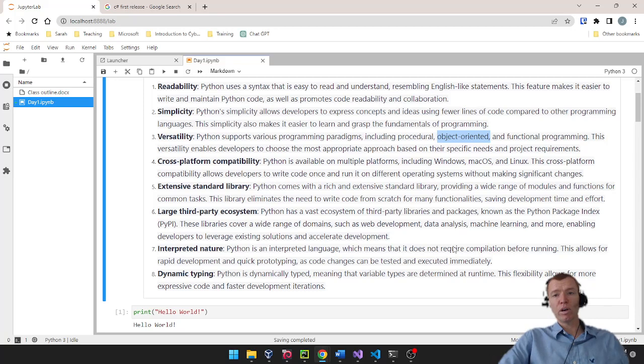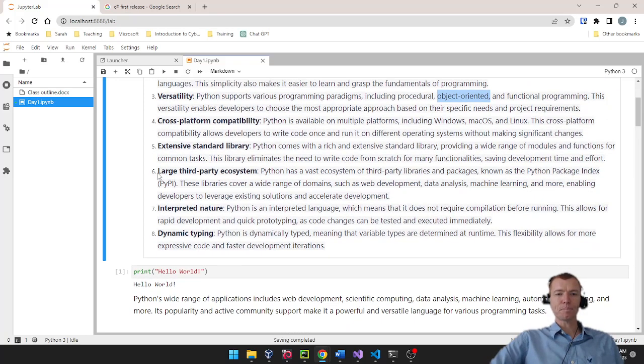Most of the time, though, we're going to be focusing on what's called procedural code, where I just write instructions like baking a cake. First thing I want to do is add the sugar. The second thing I want to do is add the flour. Third thing I want to do, maybe I'll mix it up. So I'm going to write instructions one at a time. So if I think of writing instructions as baking a cake, that's how procedural programming works.